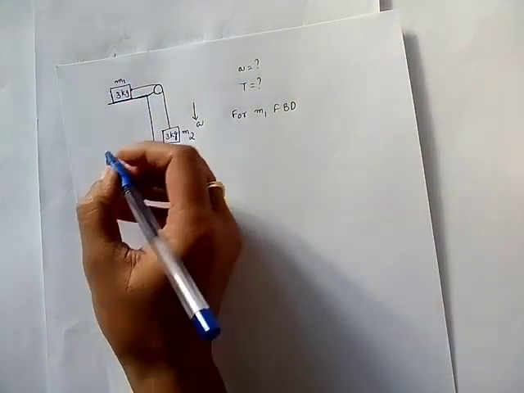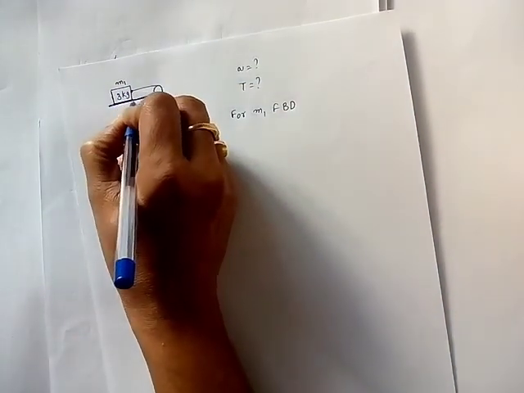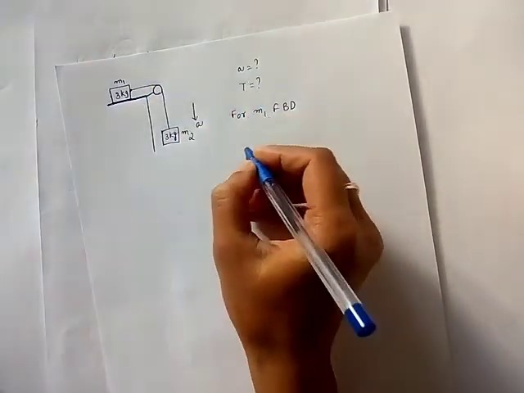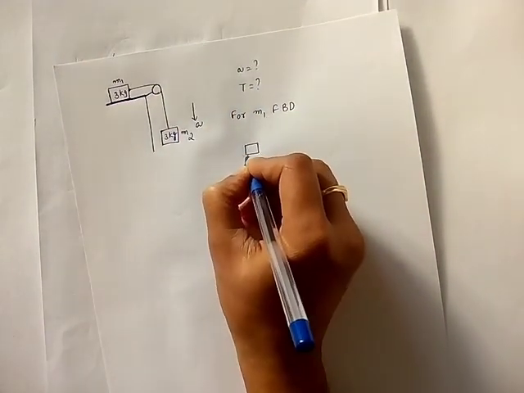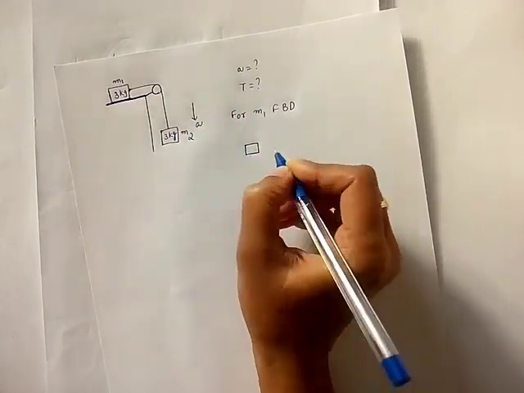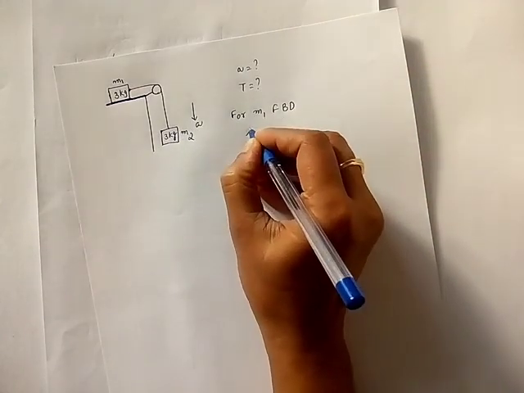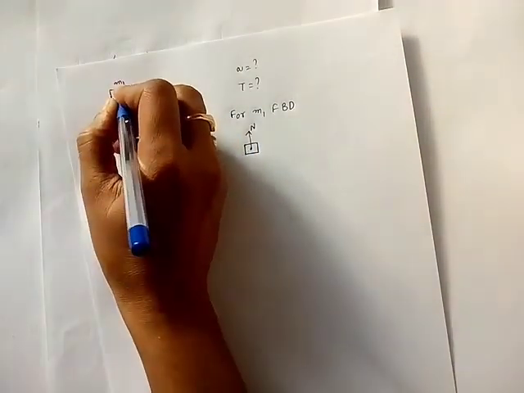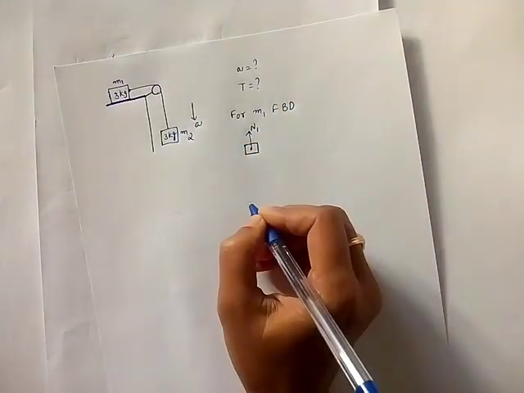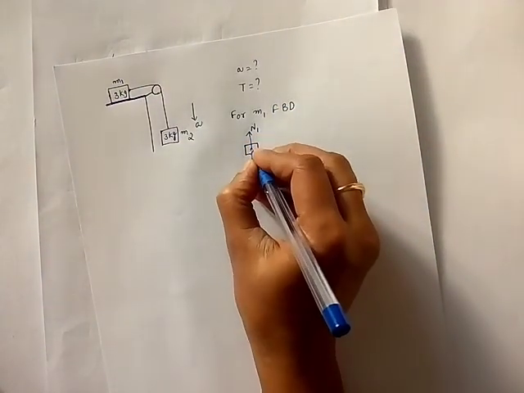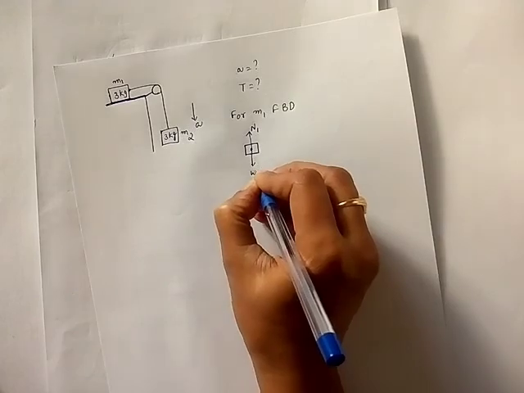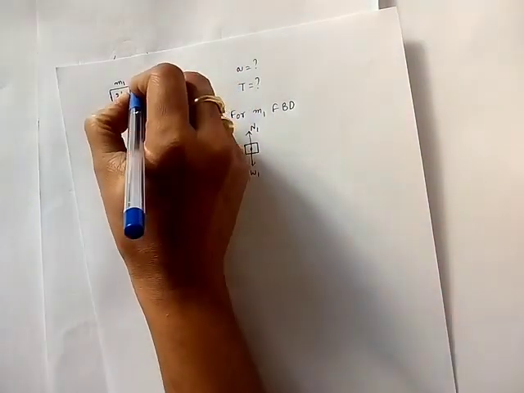If you observe M1, it is on a surface. When a block is on a surface, definitely there is a normal force acting on it. As it is M1, I am writing N1, and the weight will be acting, so W1.